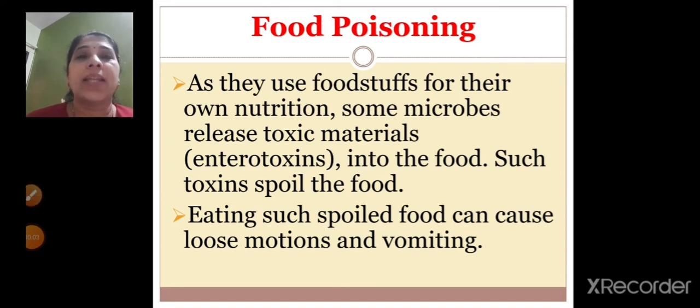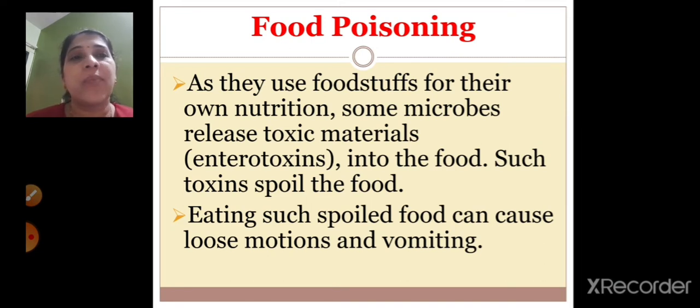These microorganisms use foodstuffs for their own nutrition. Some microbes release toxic materials, that is enterotoxins, into the food, and such toxins spoil the food. So eating such spoiled food can cause loose motions and vomiting.